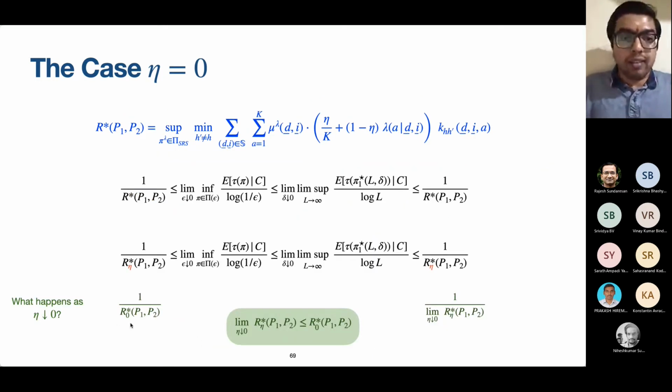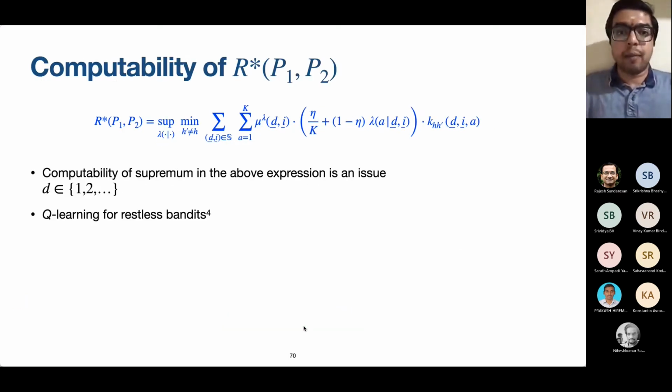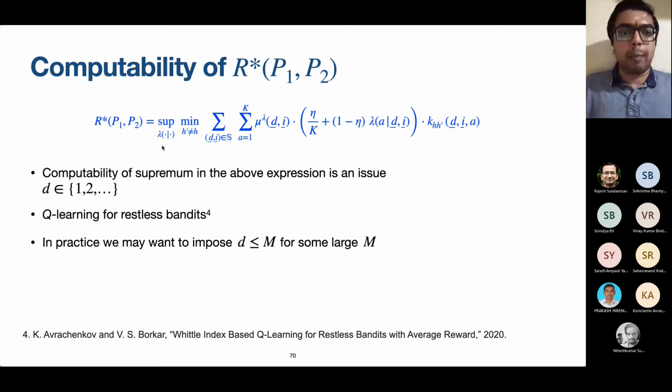So we have 1 over R0 in the lower bound and 1 over the limit in the upper bound. The limit is less than or equal to R0. This is what we are able to establish. It will be interesting to see if this is actually an equality. It is worth investigating that. And as I said, the computability of this R star in the restless setting is an issue. Q-learning, fine-tuned for restless settings, may need to be applied.